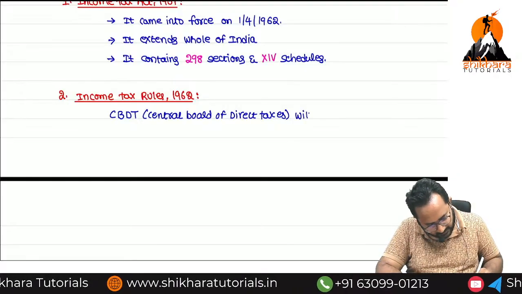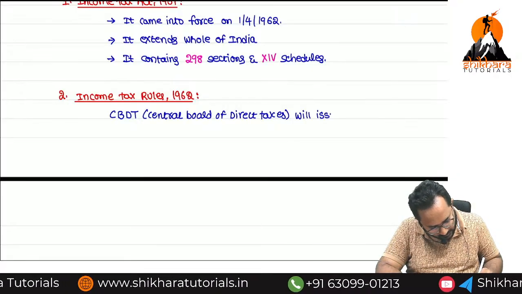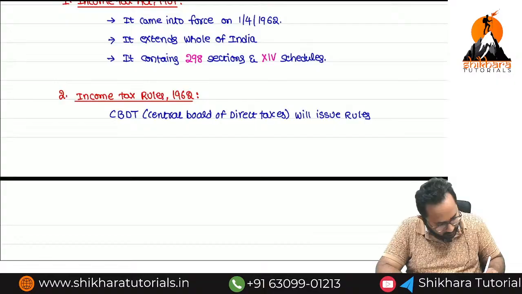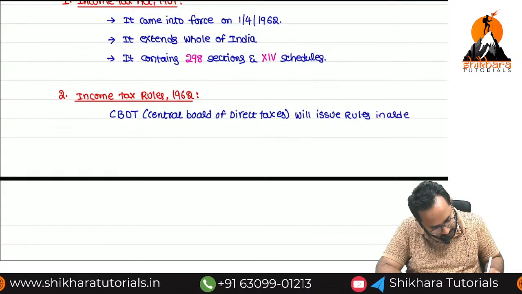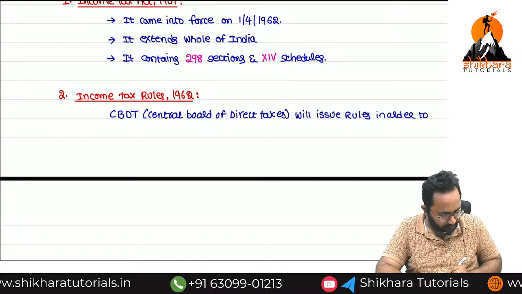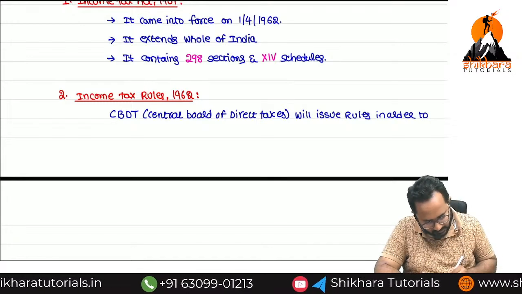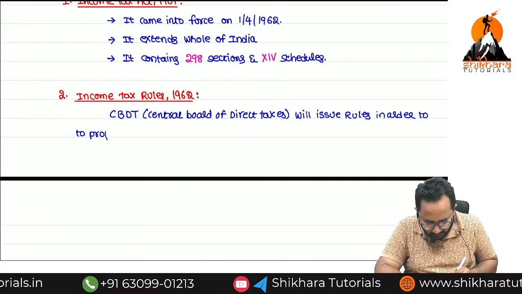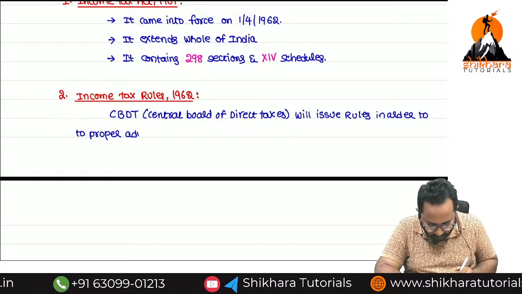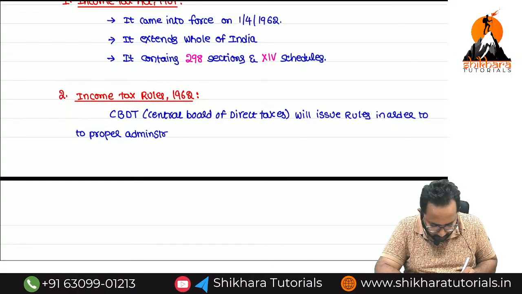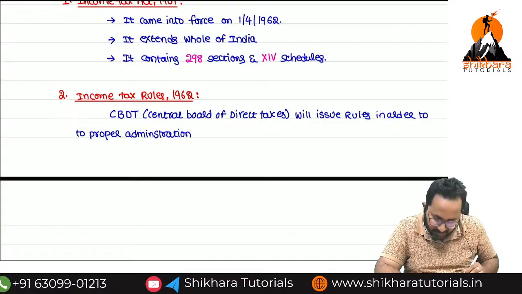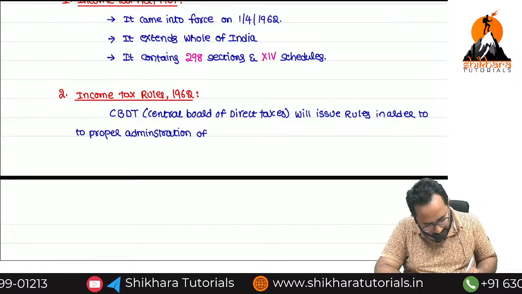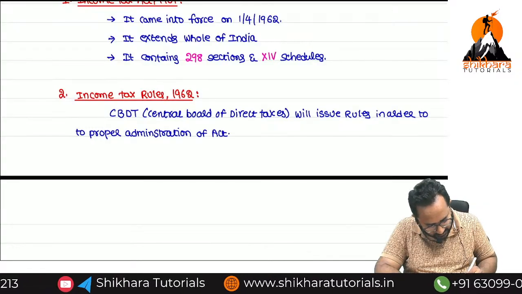This authority will issue rules in order to proper administration of the act. In order to run the total act properly, administration means what, ma? Running properly. Who is issuing the rules, ma? Central Board of Direct Taxes.